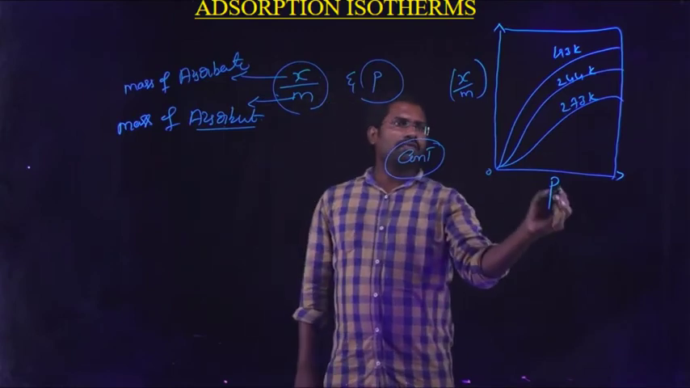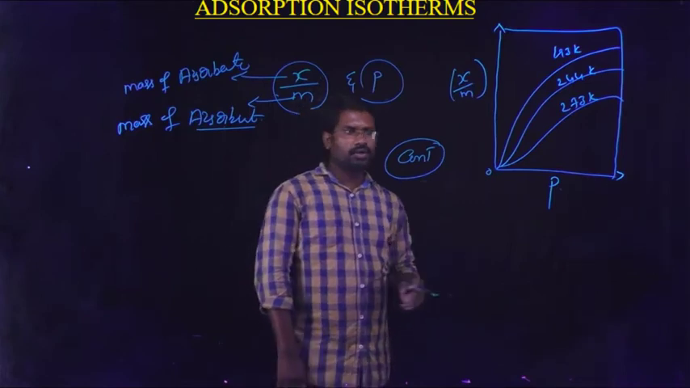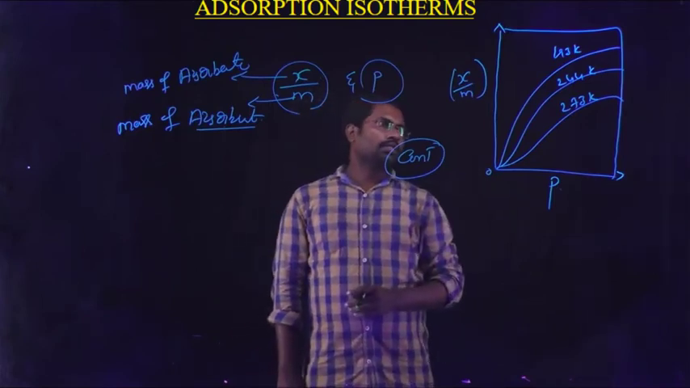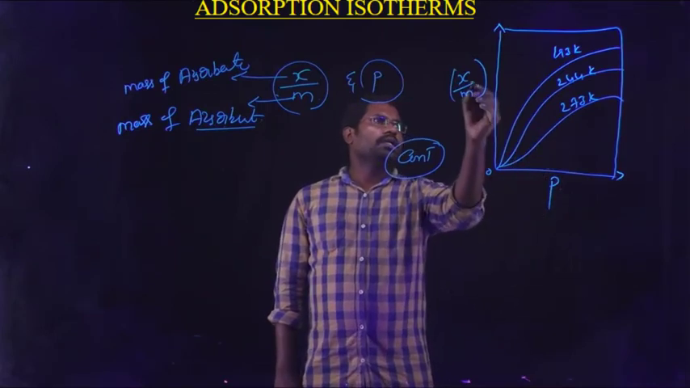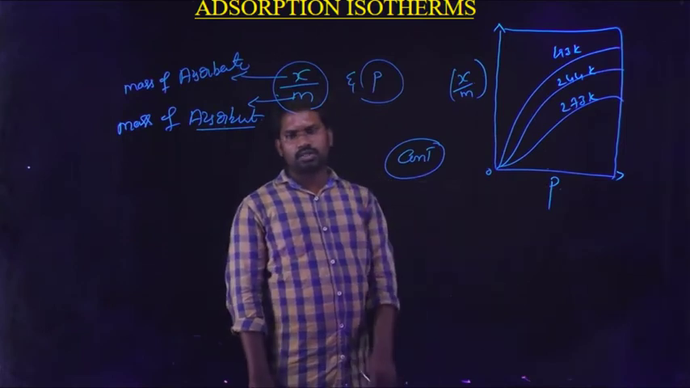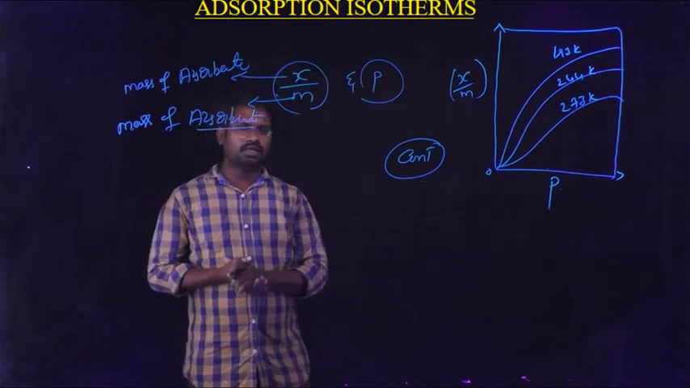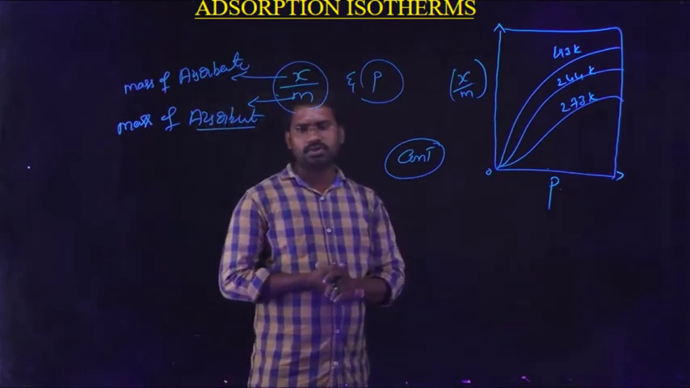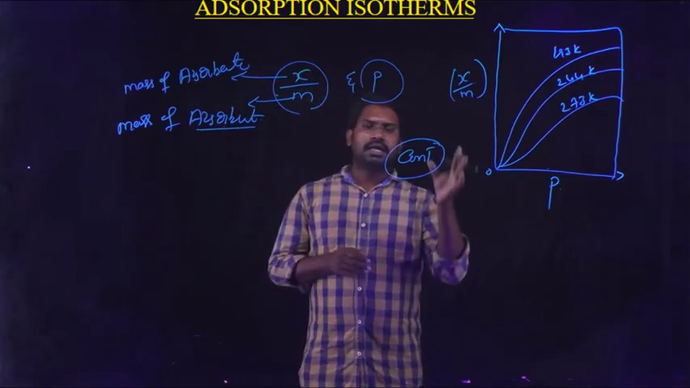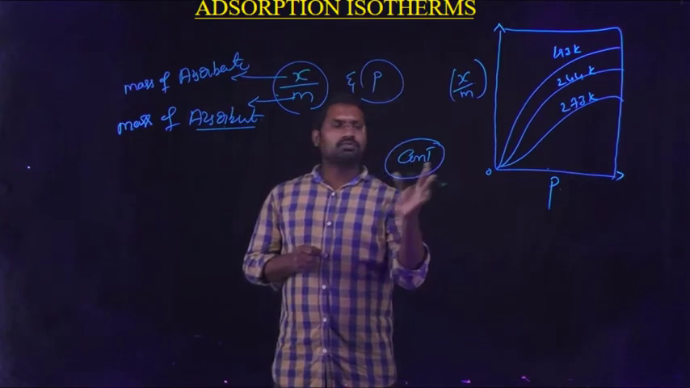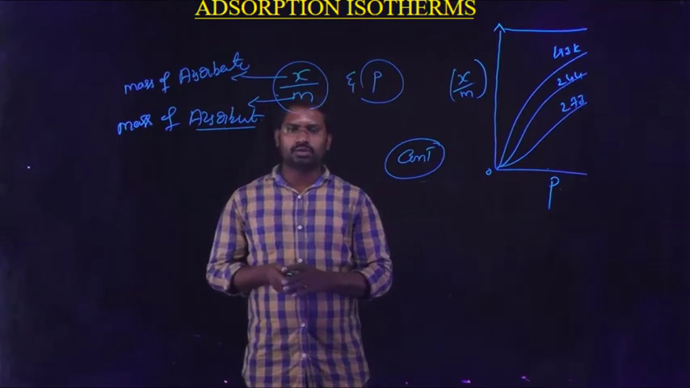With increasing pressure value, the x by m value also increases. That is the main important thing. Looking at this graph, if the pressure value increases, automatically the x by m value also increases. Therefore students, with increasing pressure, the extent of adsorption also increases. So finally, adsorption isotherms are graphical representations which give the information between the extent of adsorption, x by m, versus pressure at constant temperature.